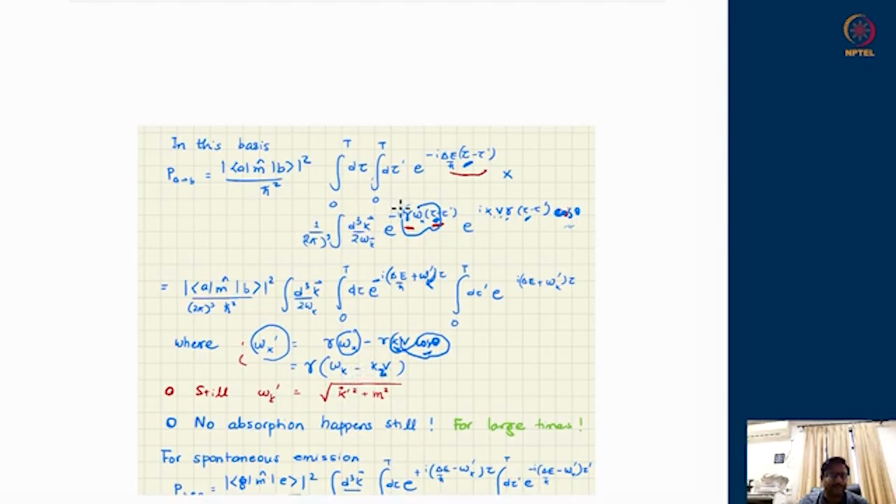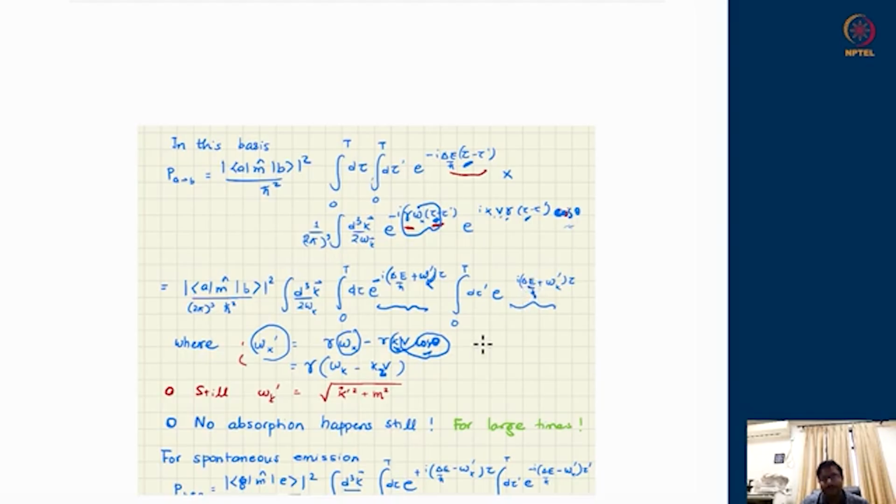Okay, so this is fine. So far so good. We have a very nice relation which has appeared in the exponential. So if I do the time integral, again this is going to give me a sinc function, sine of this argument divided by the same argument by 2. And this will also give the sine function with opposite phase, so that you will have a probability of sine square of delta E plus omega k prime divided by delta E plus omega k prime. So h bar is there.